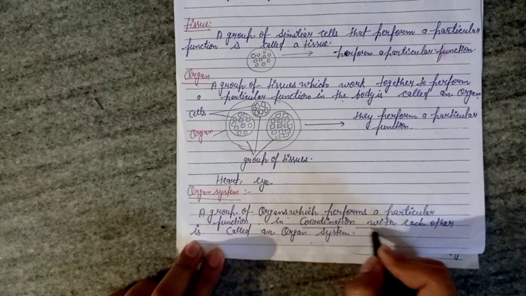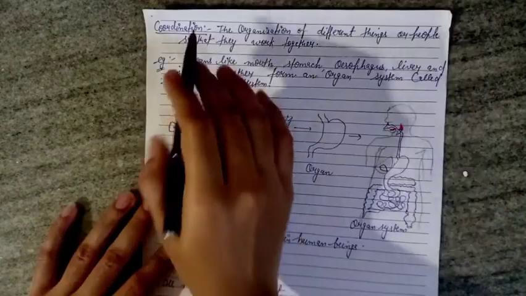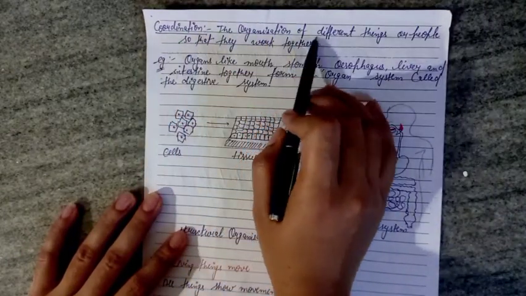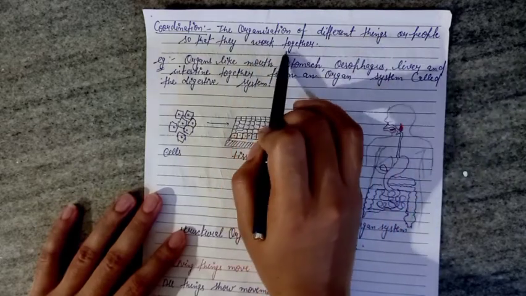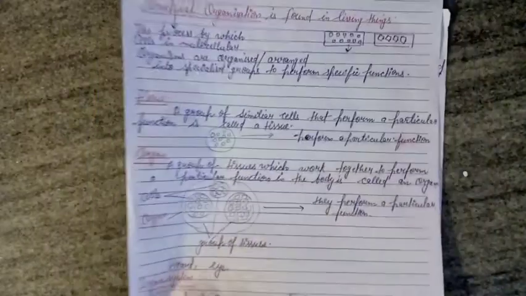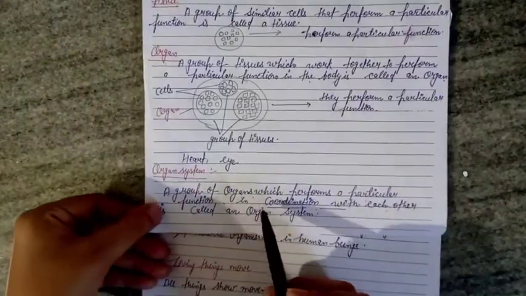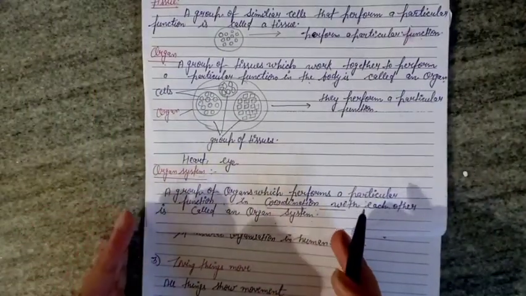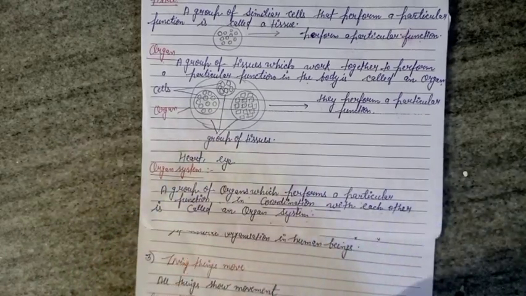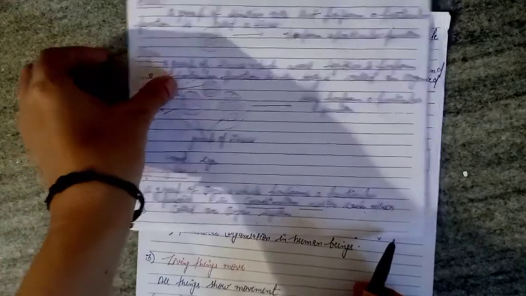What is the meaning of coordination? Here, the meaning of coordination is the organization of different things or people so that they work together. This is coordination. In the same way, it is the organization of organs in a particular group in which they work together. So this is coordination. This is an organ system.